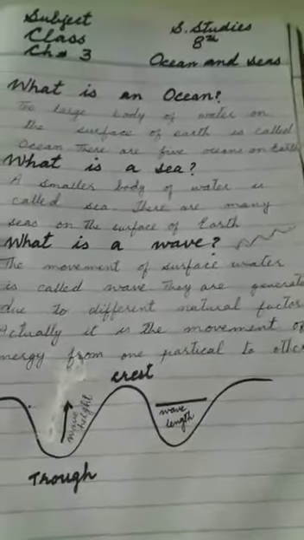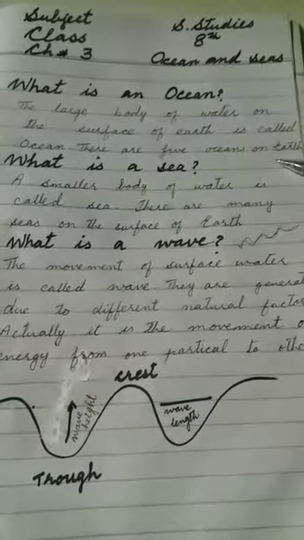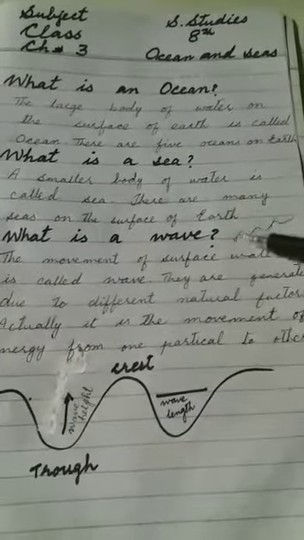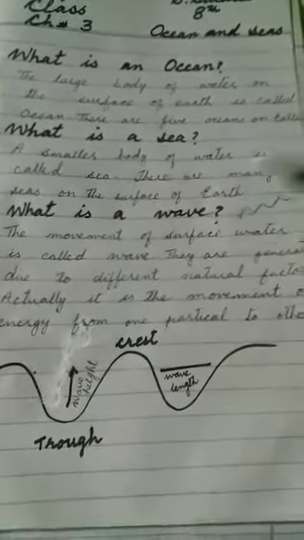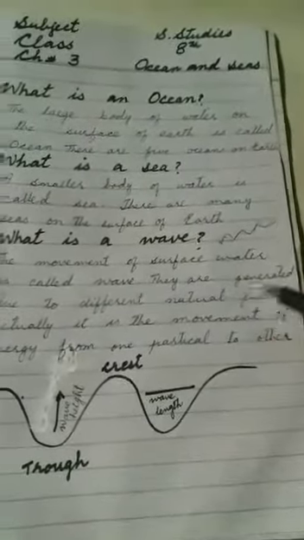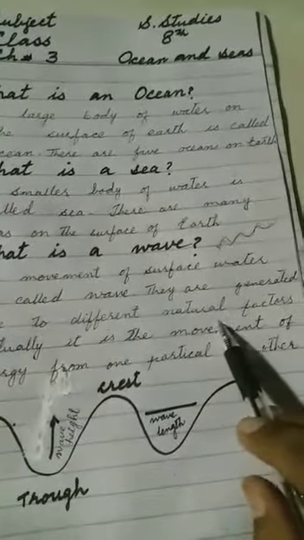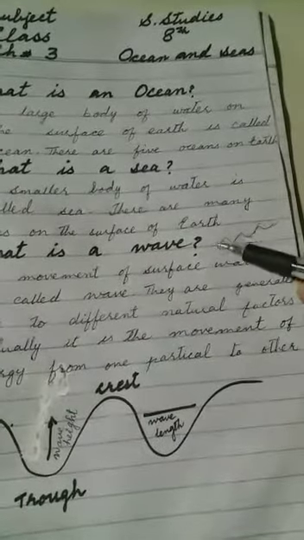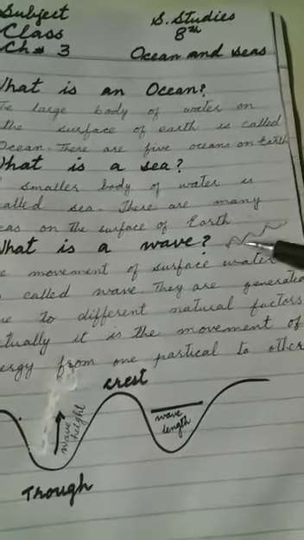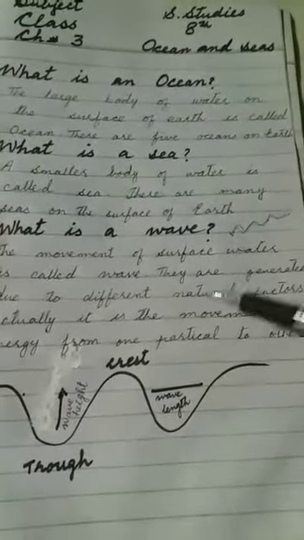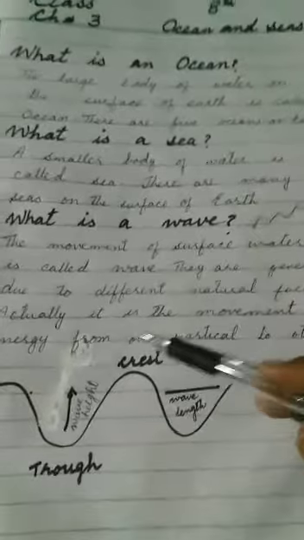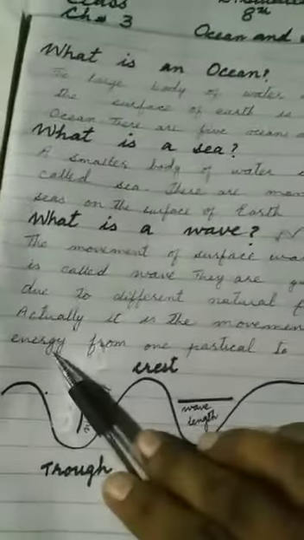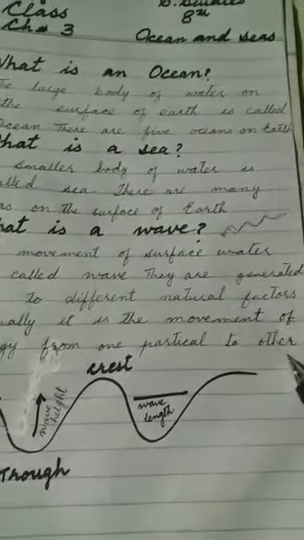So students, the water that is on the surface of the earth moves in this position, and this is called a wave. They are generated due to different natural factors. So water that moves in the form of a wave moves so due to natural factors. There are many factors behind this wave. And what is that factor? Actually, it is the movement of energy from one particle to another.